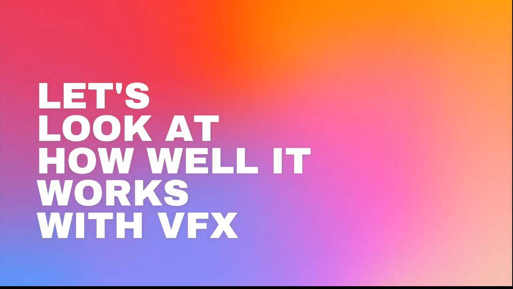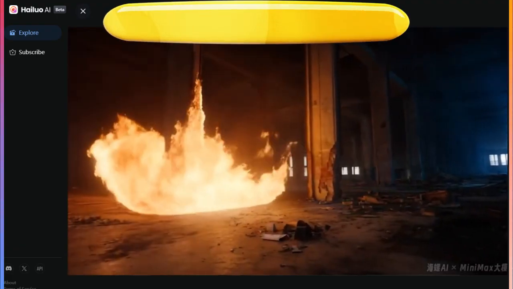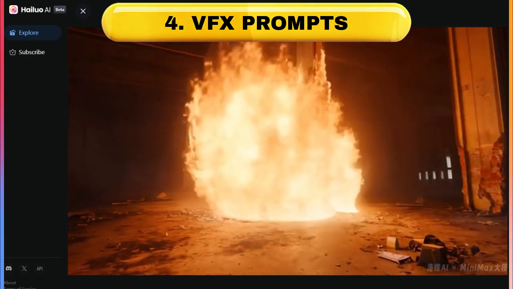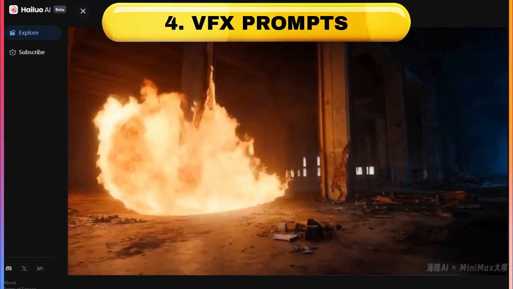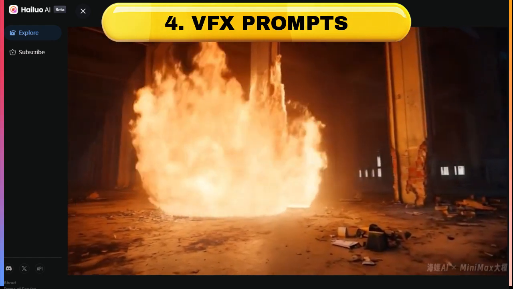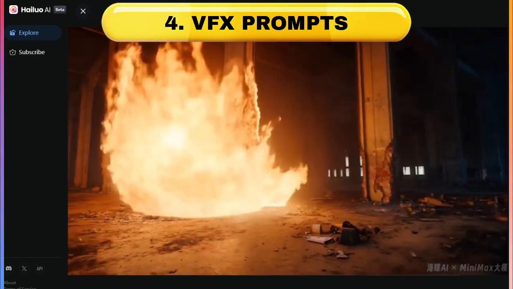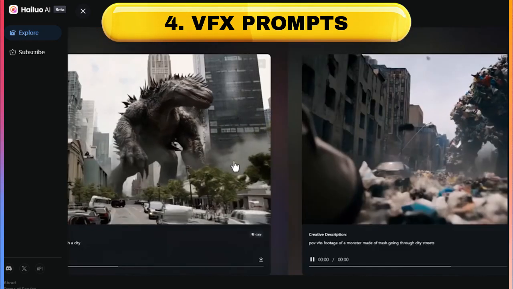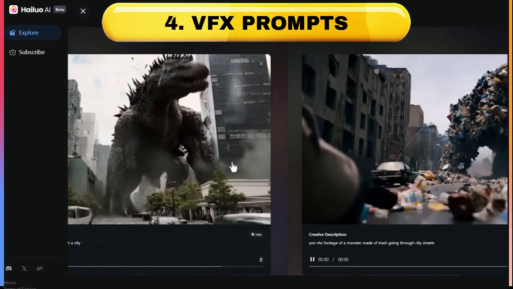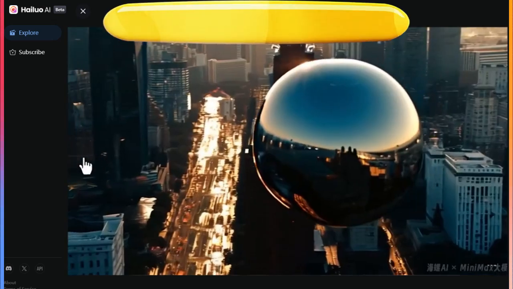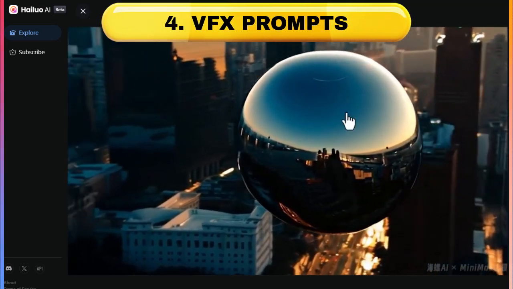Now let's have a look at visual effect prompts. Minimax does an incredible job at making visual effect videos, as you can see with this one, a vortex of fire swirling through an abandoned warehouse, and it renders the fire perfectly, along with some really incredible lighting. And here we have a couple of videos where monsters are destroying a city, and they look pretty awesome. It works really well with metallic surfaces as well.